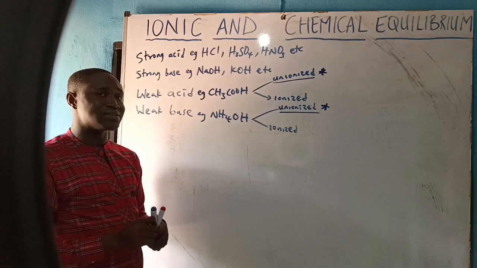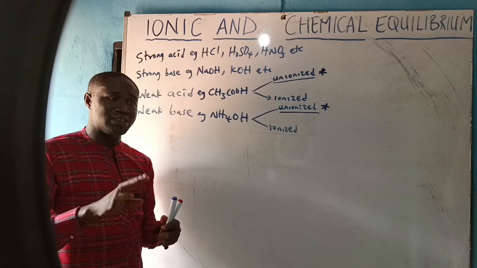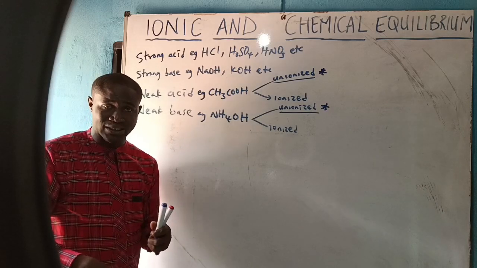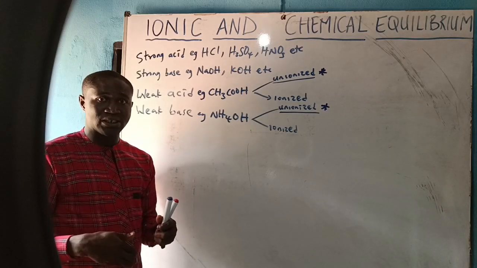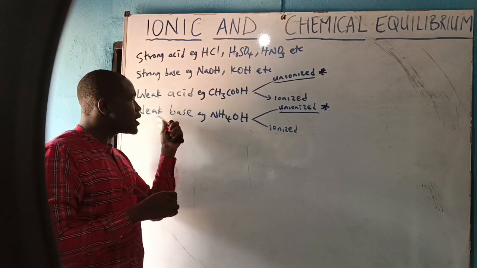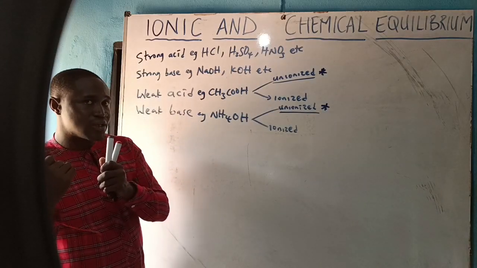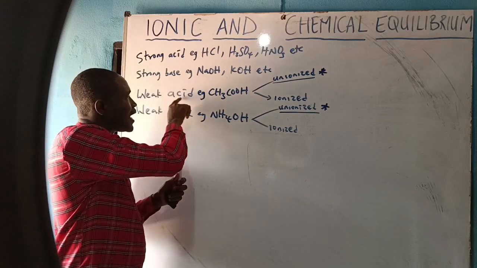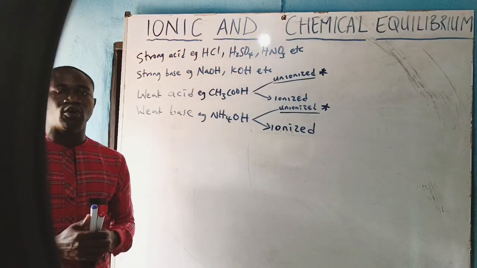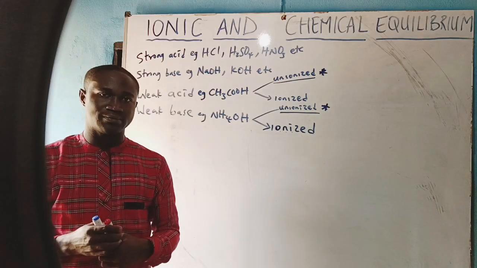small intestine. That is part of the GIT. The GIT is made up of 3 partitions: the esophagus, the stomach, and the small intestine. So the weak basic drugs are absorbed through the small intestine, while the weak acidic drugs are absorbed through the stomach. Okay, next for us to discuss is theories of acids and bases.